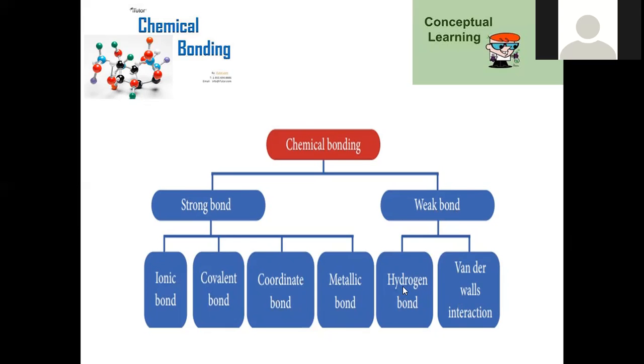Hydrogen bond is exceptionally generated by only three elements, when hydrogen is in close vicinity with either fluorine, nitrogen, or oxygen. Then only the formation of hydrogen bond is possible. And because of this hydrogen bond only, water exists in liquid state.